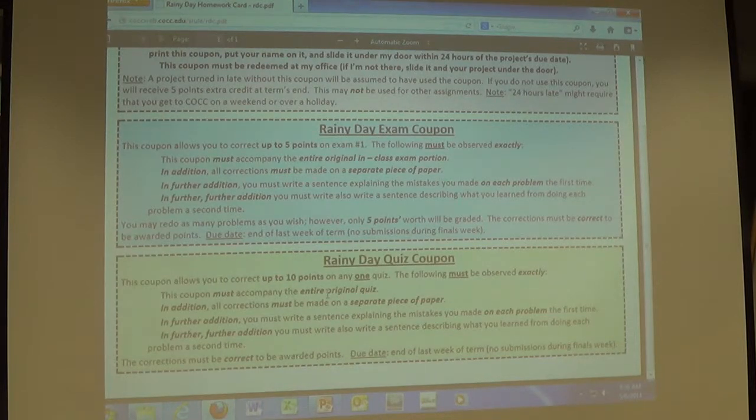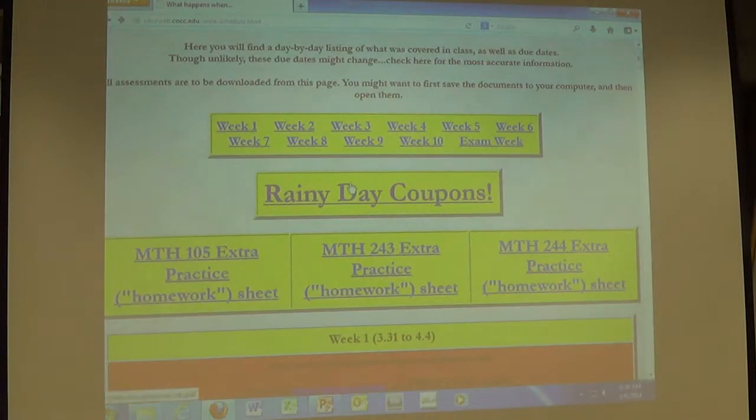So anyway, that's the rainy day coupons. I apologize for the link not showing up until yesterday. Like I said, I don't know what happened, but it disappeared. But it's back now. Ready to go.